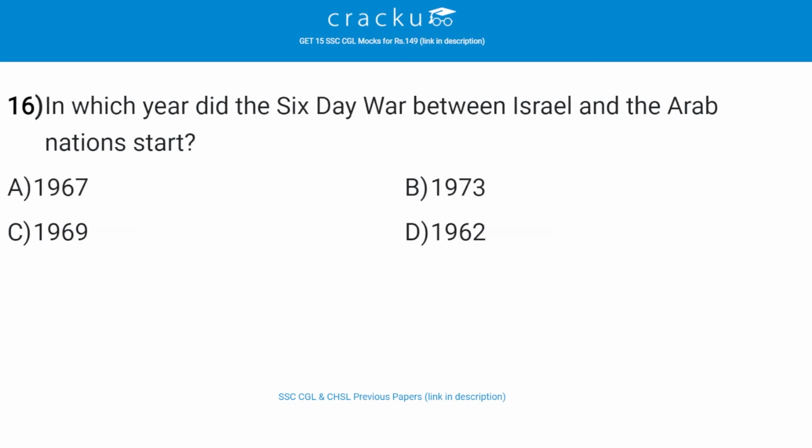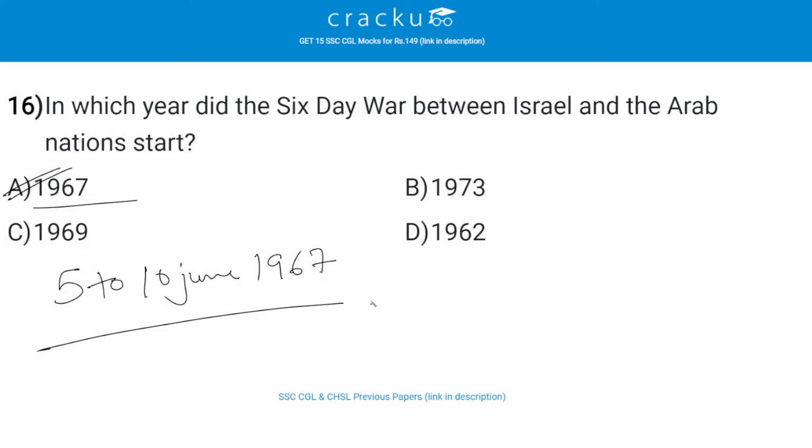1958. In which year did the Six-Day War between Israel and the Arab nations start? The correct answer is A, that is 1967. This war was an armed conflict fought from 5th to 10th June 1967.